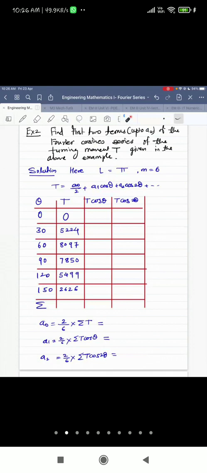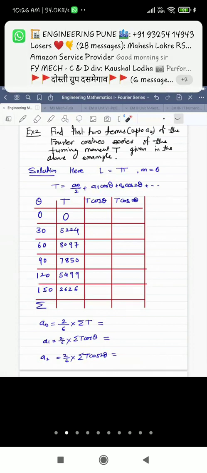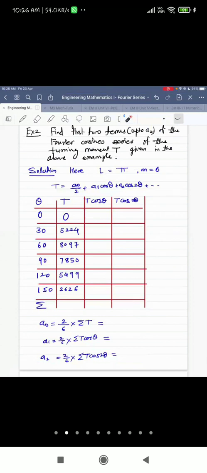Has anybody completely written it? If yes, say yes or raise your hand. I'll need your help. I'll not be able to see this screen if I open the calculator. I'll have to join from another device for that. Okay, now who is ready? Mahesh Lokre, will you tell me the values whenever I'll ask you?